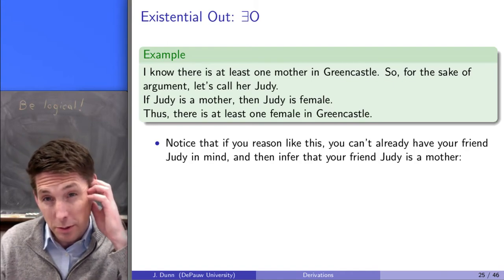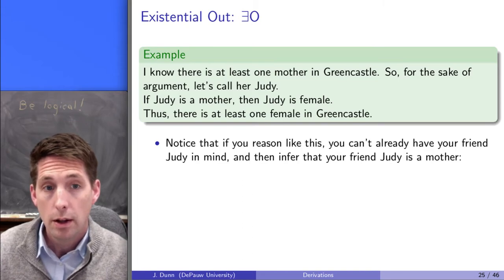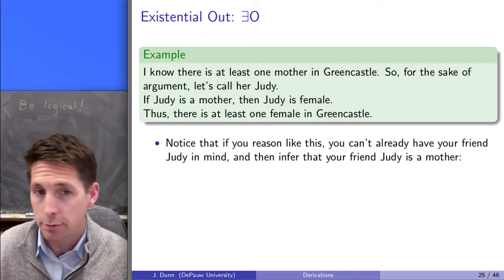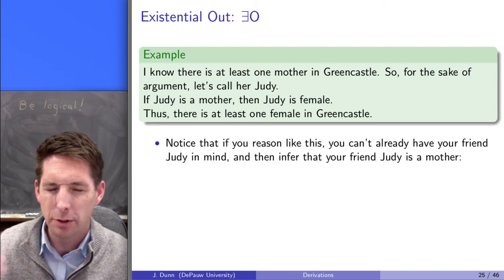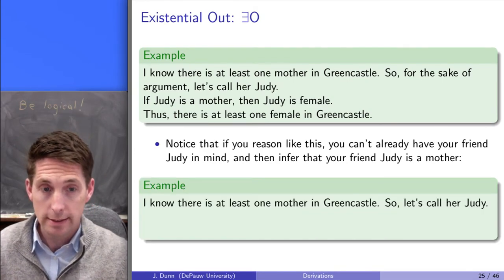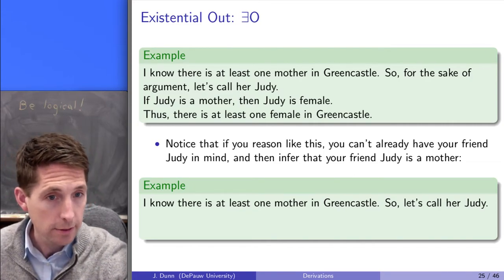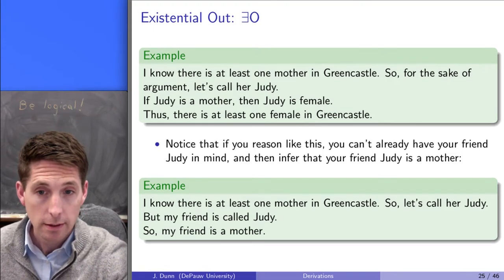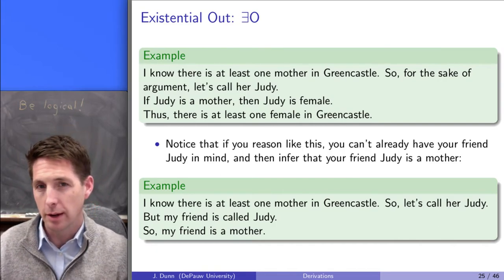Notice, however, that if you do reason like this, like the reasoning in the green box right there, you can't already have somebody named Judy in mind and then infer something about that person. That is, if you have a friend named Judy, you can't have her in mind and then infer that your friend Judy is a mother from this style of reasoning. That is, this kind of reasoning in the second green box would be clearly inappropriate. So it says, I know there's at least one mother in Greencastle, so let's call her Judy. But my friend is called Judy, so my friend is a mother. That's not okay, right? You can't reason that way.